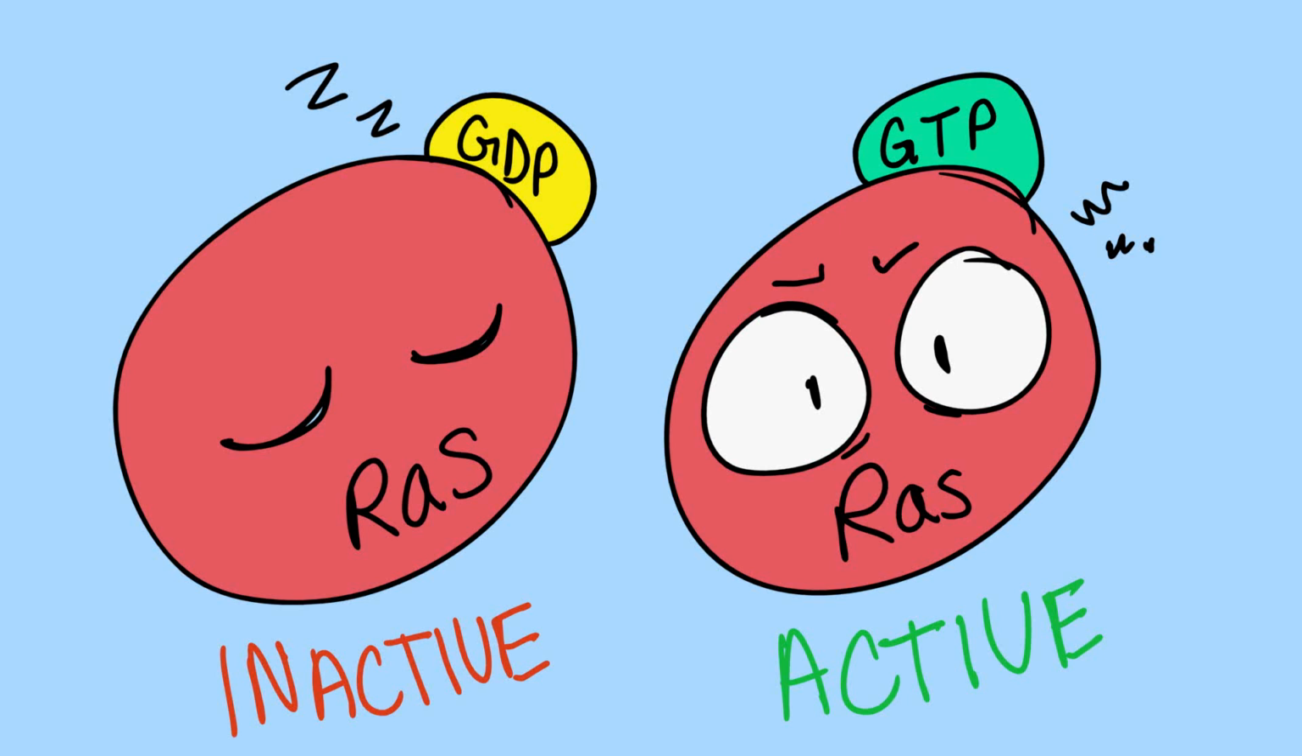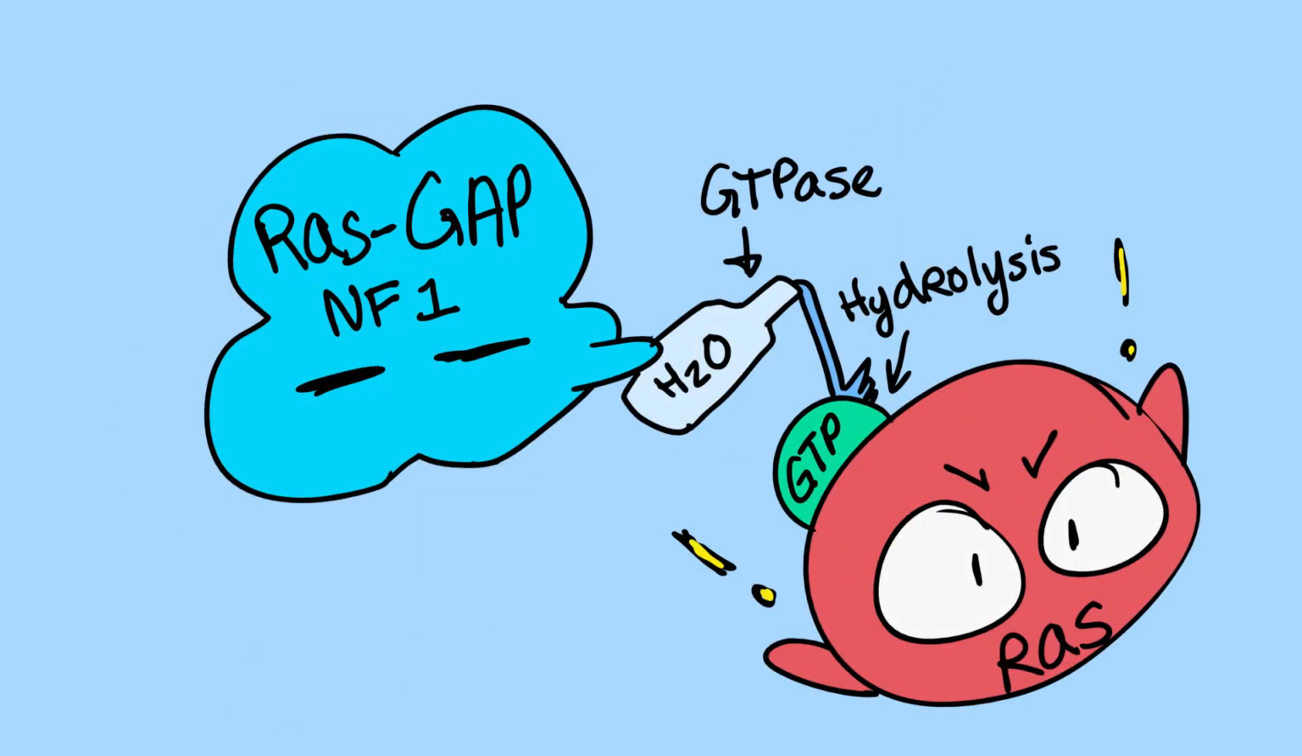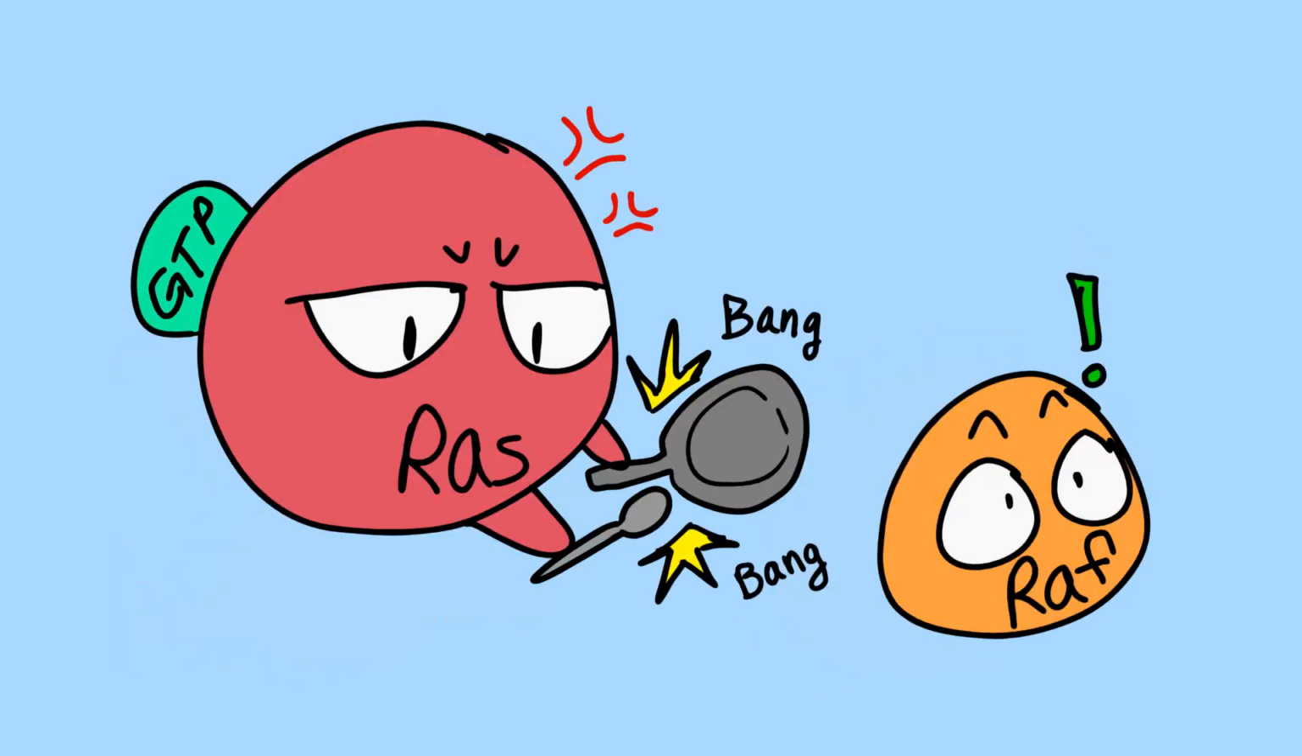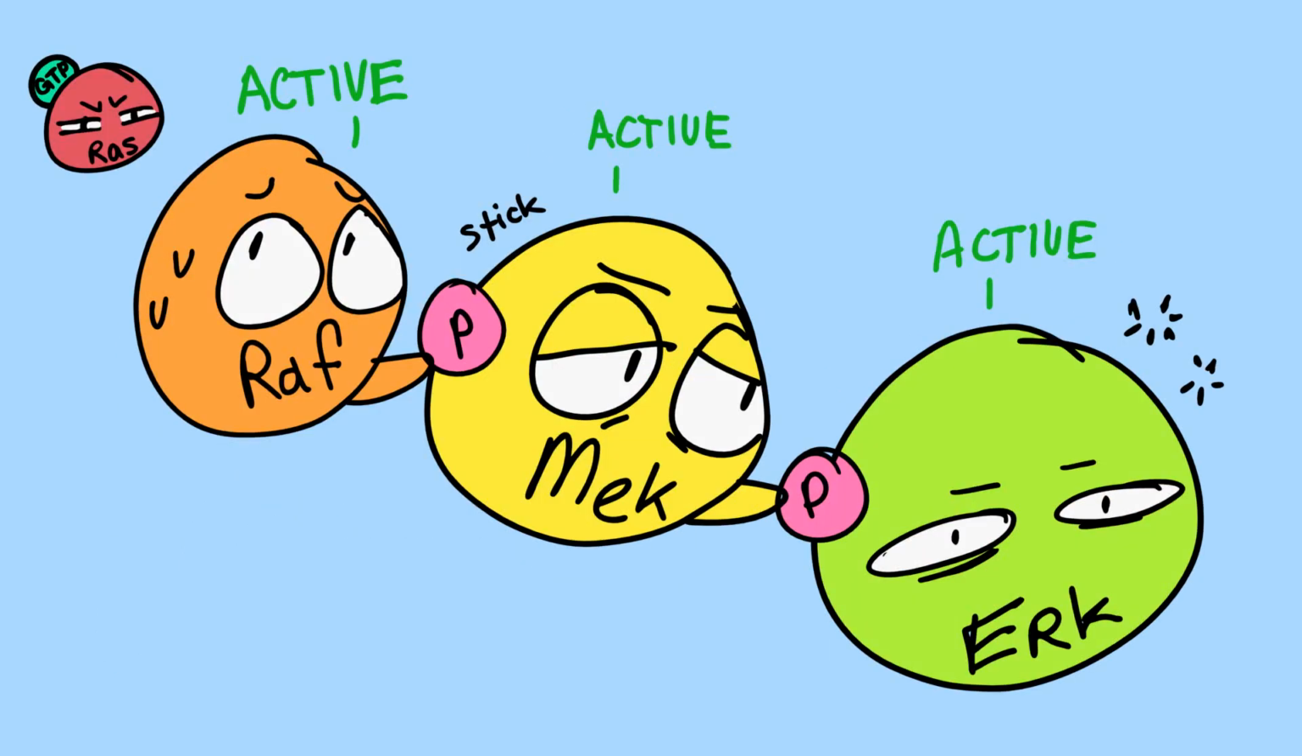RAS shouldn't be active forever, so there's a RAS GAP, NF1, with a GTPase using hydrolysis to convert GTP into GDP to deactivate RAS. RAS could convert GTP to GDP on its own, but it takes too long for effective signaling, so it uses RAS GAP. Anyways, active RAS goes to activate RAF, which activates MEK via phosphorylation, and MEK activates ERK, also with phosphorylation, so it's RAF, MEK, ERK. This part specifically is the MAPK pathway.